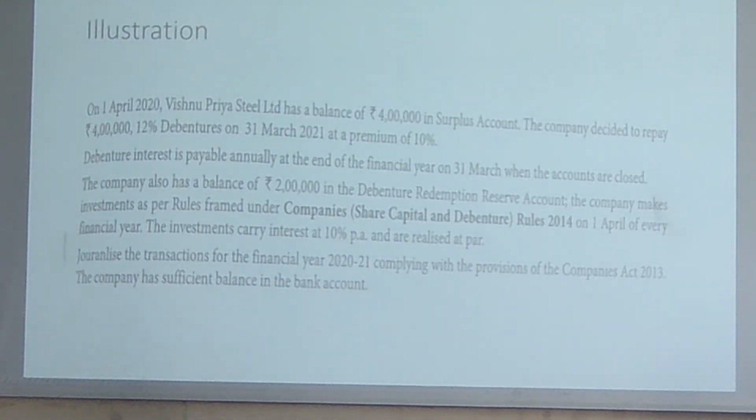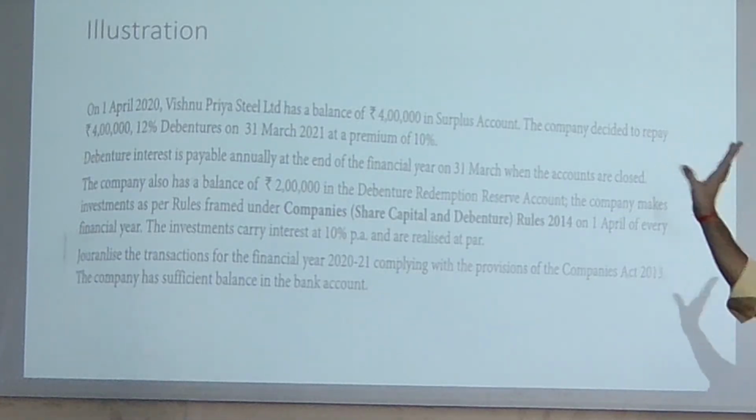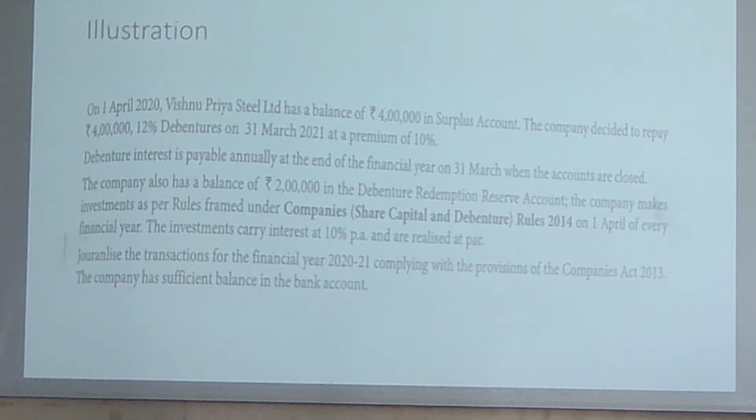See this. I have taken this illustration from, I think one book hai, J.R. Monga or something else. Okay, I have taken this illustration, so please go through it. Now, Vishnu Prestil has a balance of 4 lakh in surplus account. The company decides to repay 4 lakh 12% debentures on 31st March at a premium of 10%. Done. Okay. जब issue किया था, company decide to repay. Okay, 4 lakh.